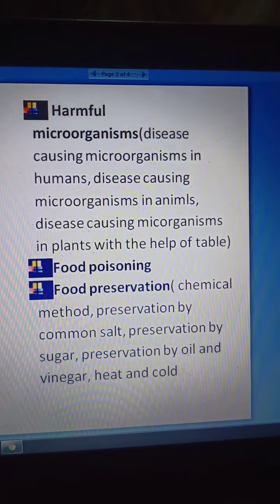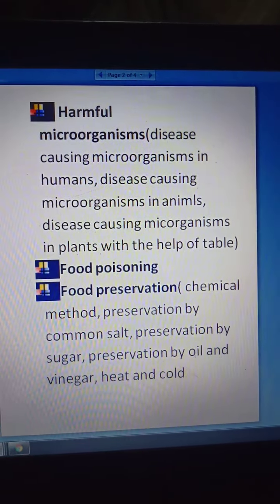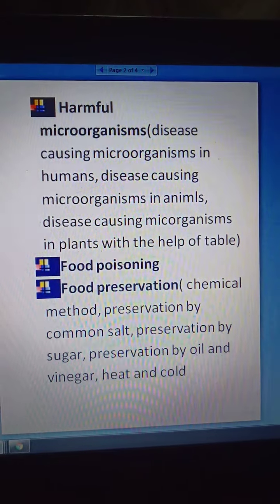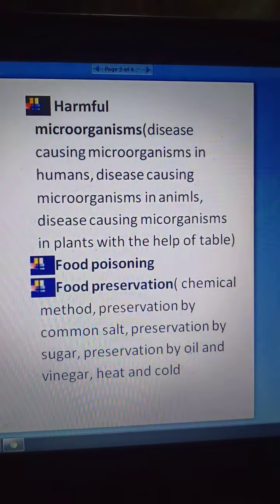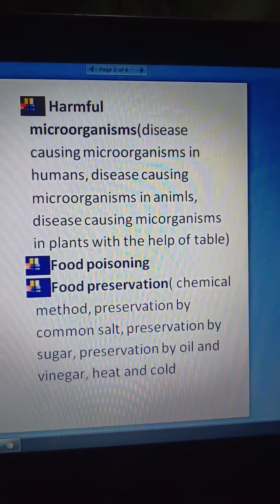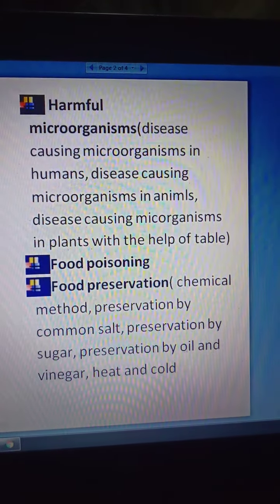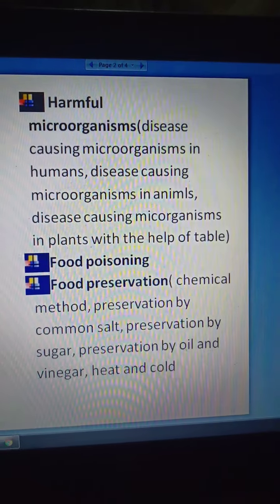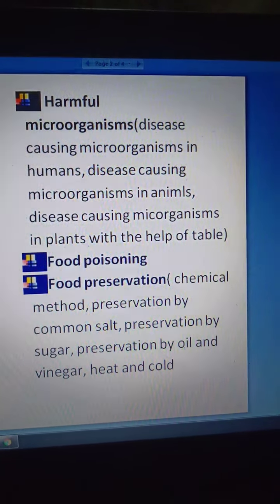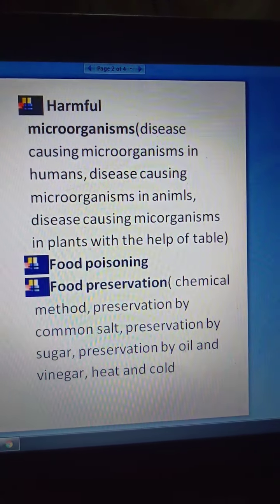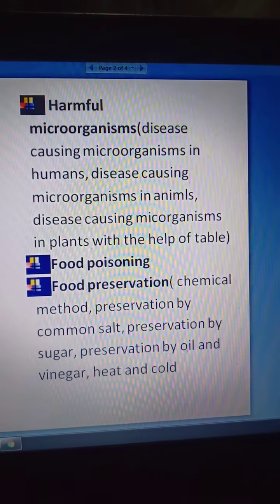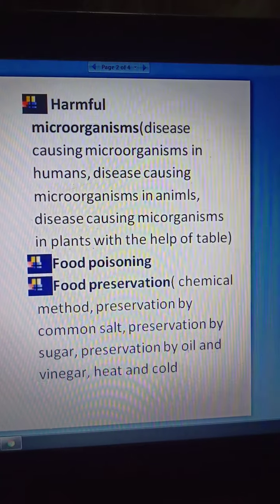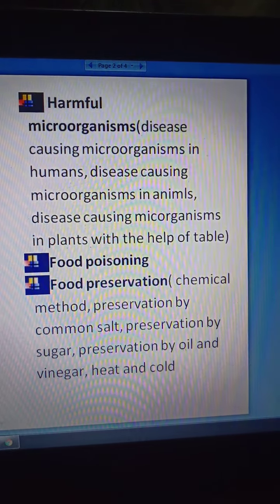After that we have learnt about food poisoning. Okay, students, microorganisms that grow on our food sometimes produce toxic substances. These make the food poisonous, causing serious illness or even death. This is food poisoning. Sometimes we start to vomit suddenly. That is caused by the food, due to food poisoning.